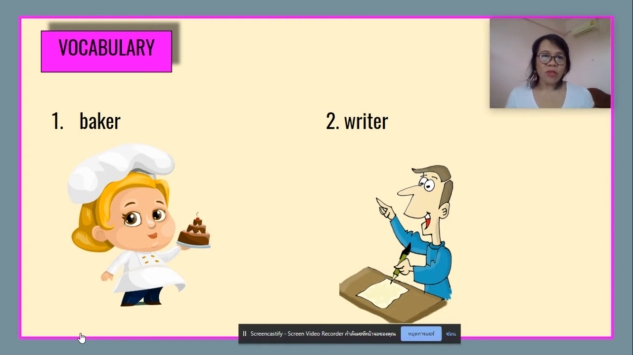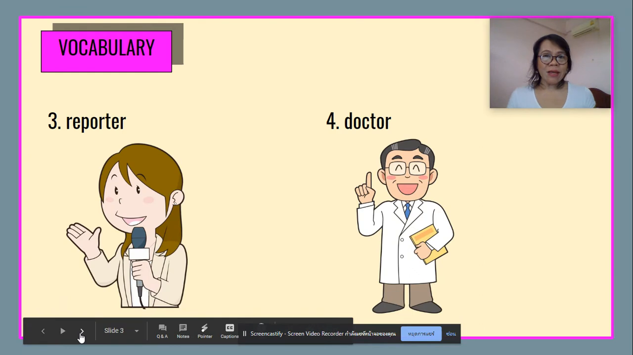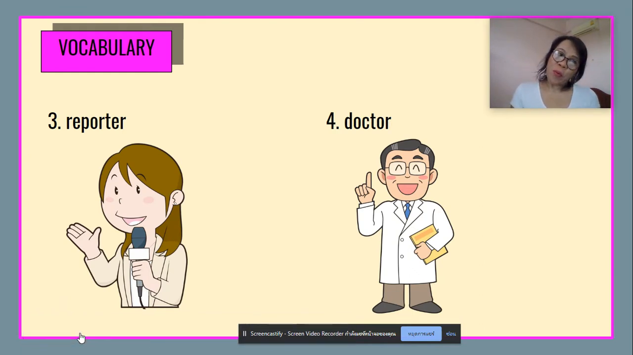Yes, it's a baker. So a baker is someone who bakes any kinds of cakes or pastries, perhaps. Number two is a writer. That's right. What is a writer? A writer is someone who writes anything. It could be stories, fiction, or non-fiction kind of written work. Now we have here number three is a reporter. What is it? A reporter is someone who reports an event or any kind of activity.